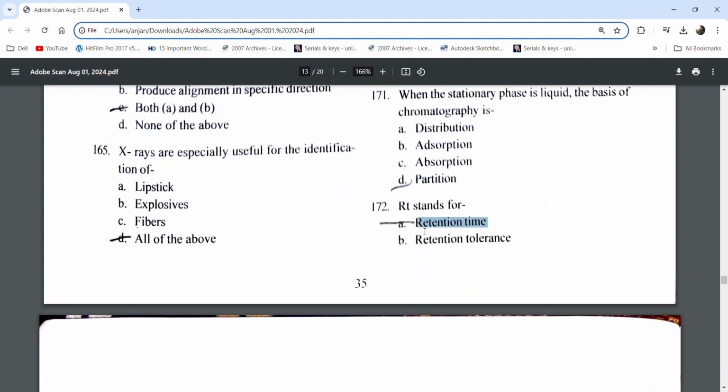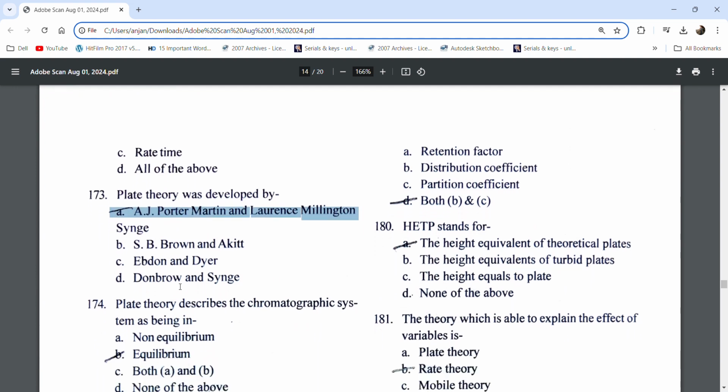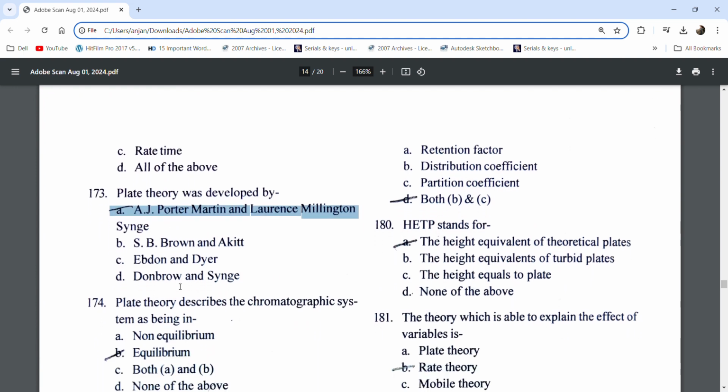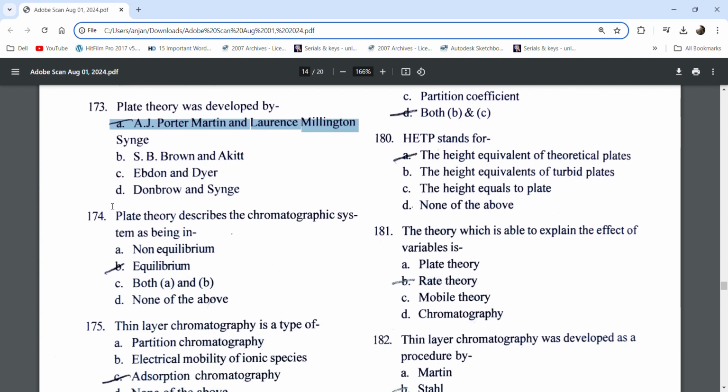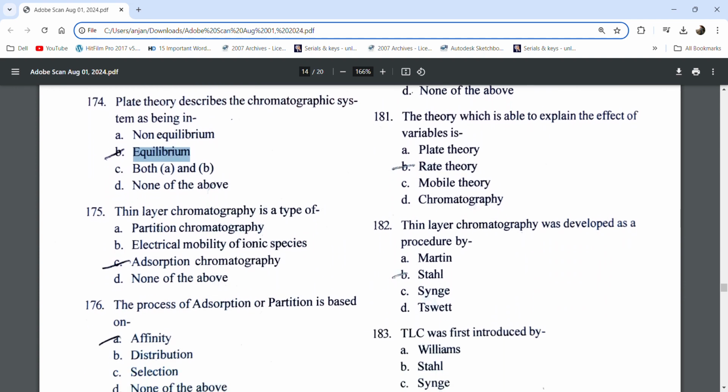RT stands for retention time. Plate theory was developed by A.J.P. Martin and Richard Laurence Millington Synge. Plate theory describes the chromatography system as being in equilibrium. Thin layer chromatography is a type of adsorption chromatography.